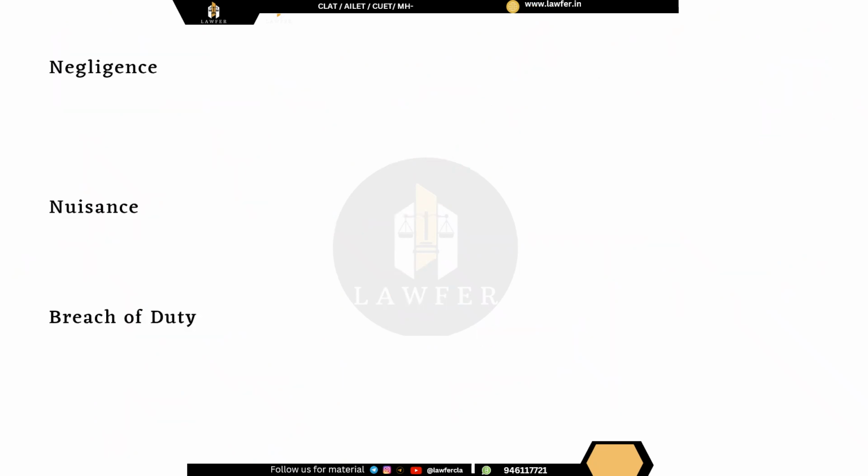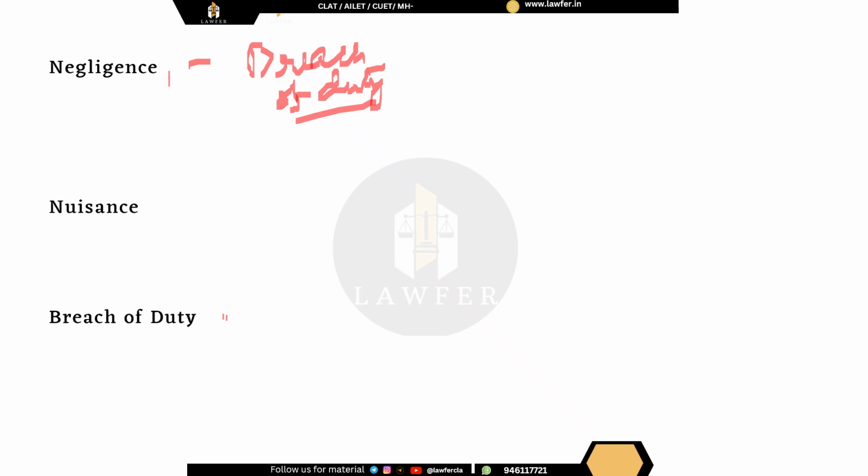Next, we move on to the other kinds of torts, that is negligence, nuisance, and breach of duty. Now, negligence and breach of duty are kind of the same. In negligence, firstly, there is a breach of duty. Somebody owes a duty to another person, as in the example of a ride operator, who owes a duty of care to everybody getting on that ride.